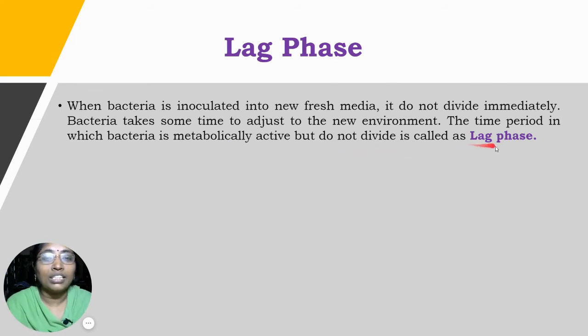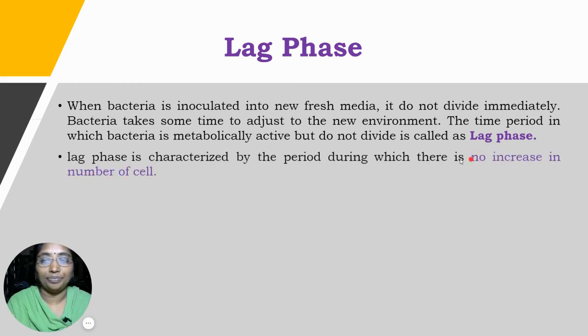That time period or that phase is known as the lag phase. This is the time period where the bacteria do not divide but are metabolically active, and it requires certain time to adjust to the new environment. That period where there is no division but the bacteria is active is known as the lag phase. And the lag phase is characterized by division not taking place while the bacteria is metabolically active.